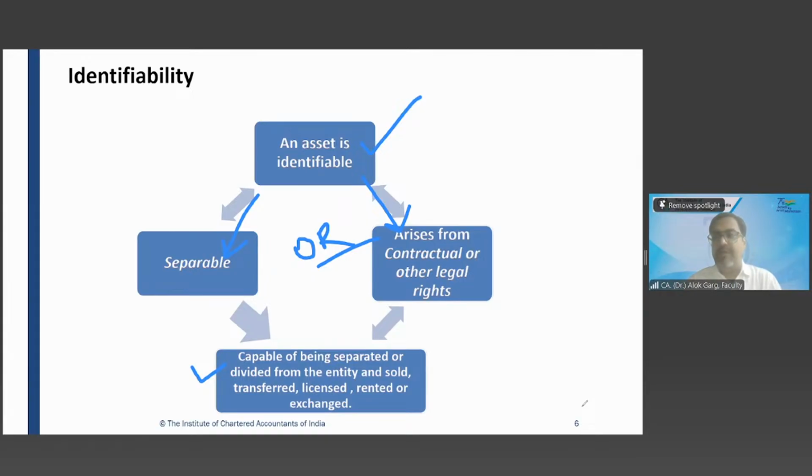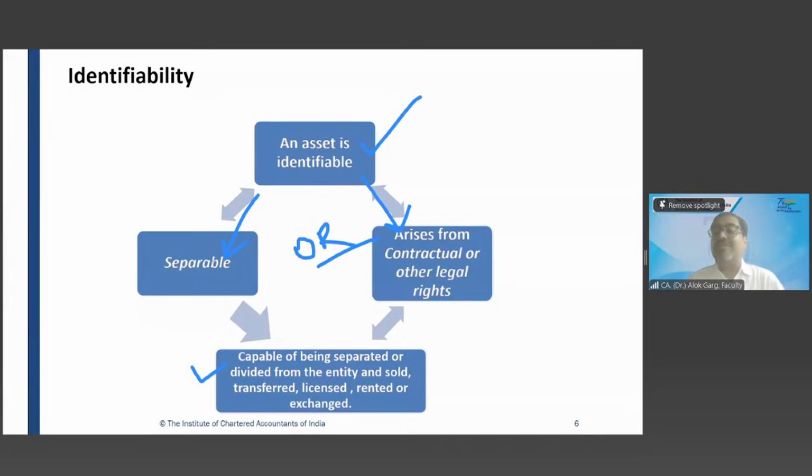That is why internally generated goodwill you never capitalize, right? Why? Because it is not separable. It cannot be divided or separated from the entity. It is not capable of being sold, transferred, licensed, rented, or exchanged separately.